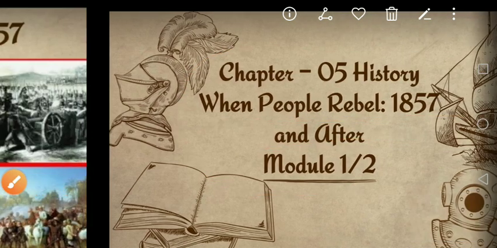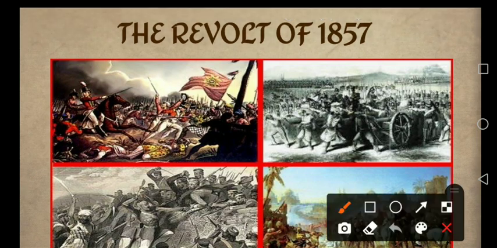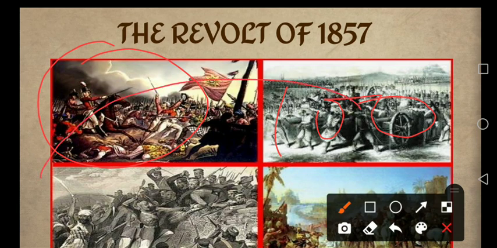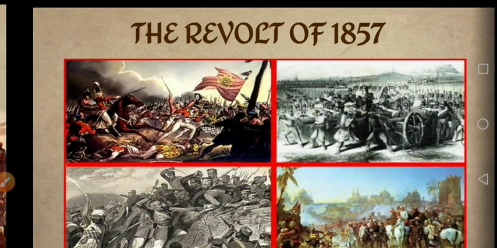Let's study. The revolt of 1857 is the revolt when people, having been ruled for approximately 100 years and after facing lots of problems, all arose and asked the government that now we want freedom. But let's see what happens in this revolt.